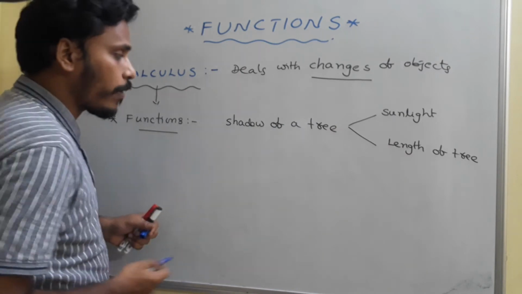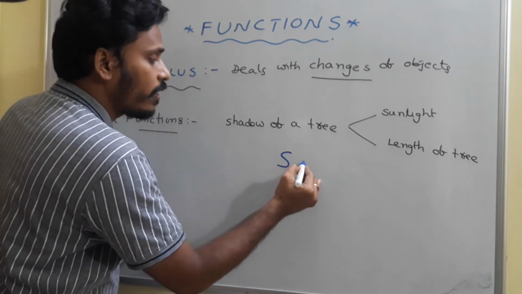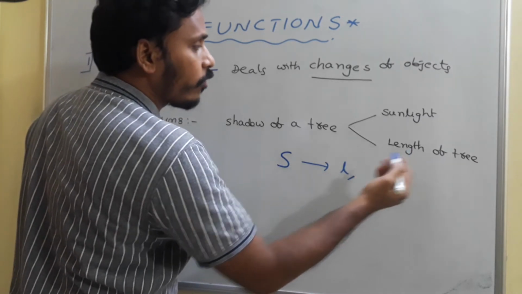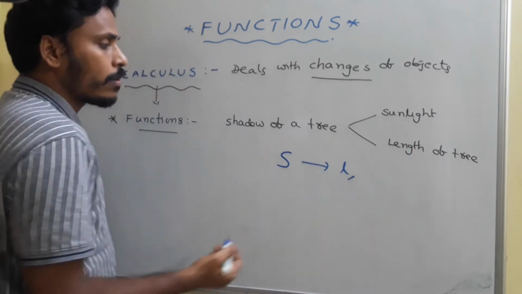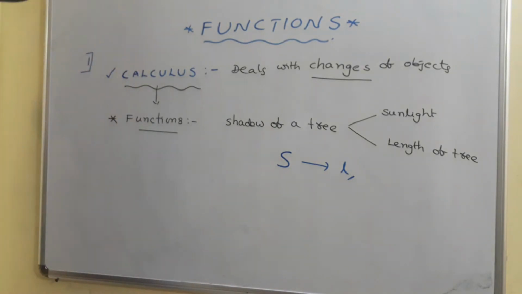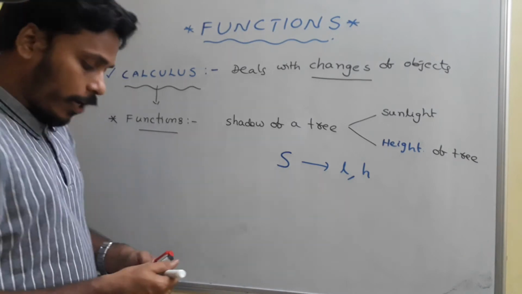Here you can express that the shadow of the tree depends on sunlight as well as the length of the tree. So the length of the shadow is dependent on sunlight as well as the height of the tree.